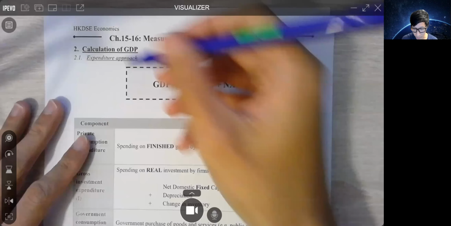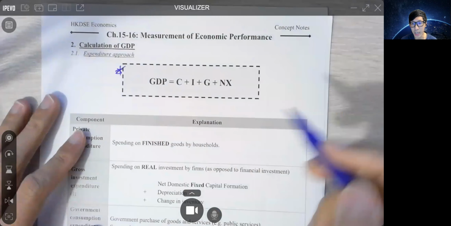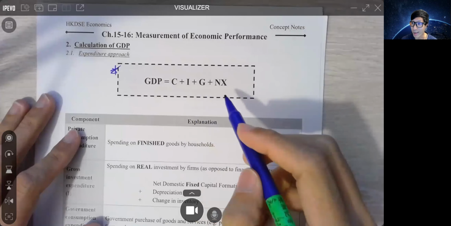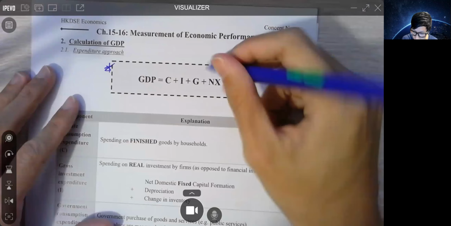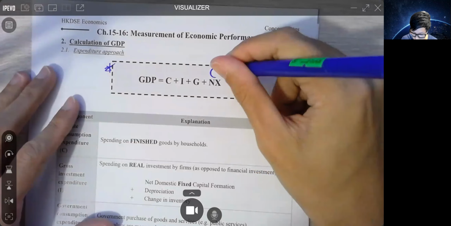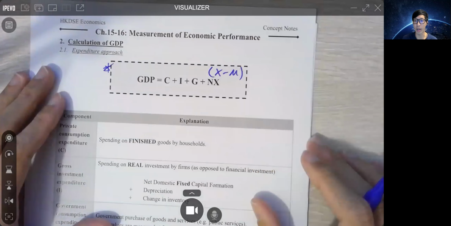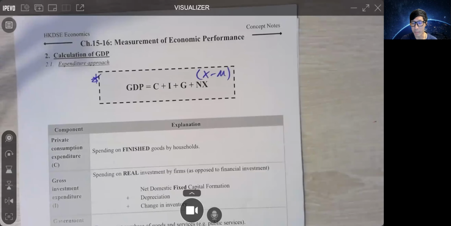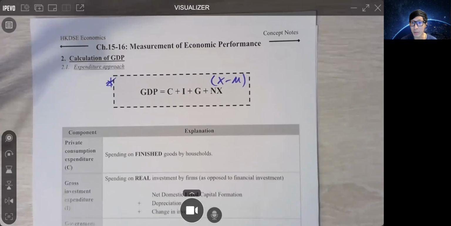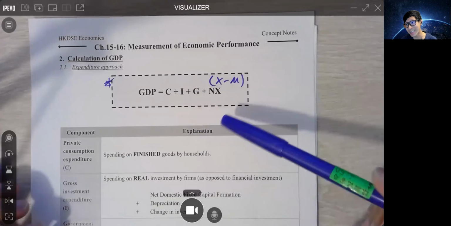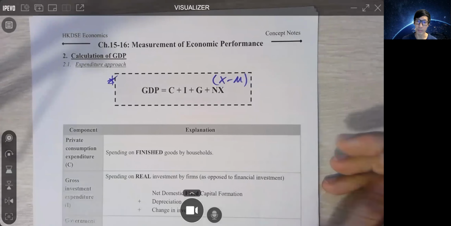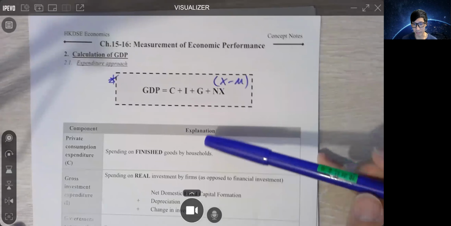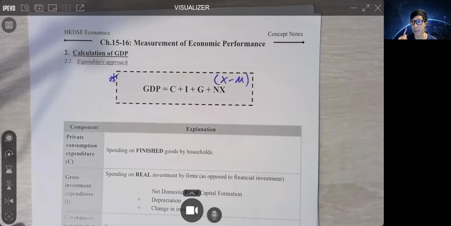Here, this will become your best friend. GDP equals CIGNX. 嗱，你會不斷見到呢5隻英文字㗎。Sometimes NX would be written as X minus M. 呢5隻英文字你係會不斷見到嘅, and you will see this again when we come to ADAS, aggregate demand and aggregate supply. So let's explain CIGNX one by one.